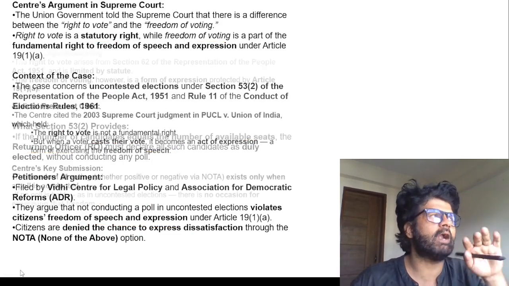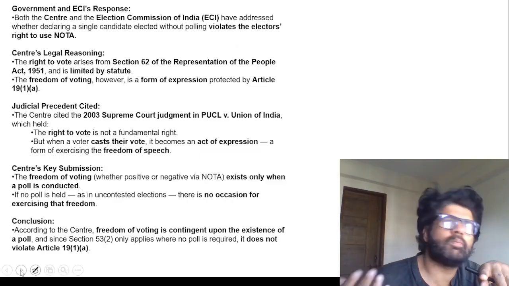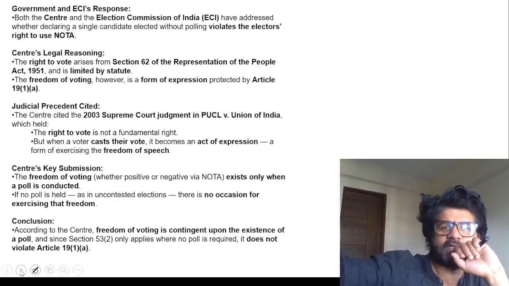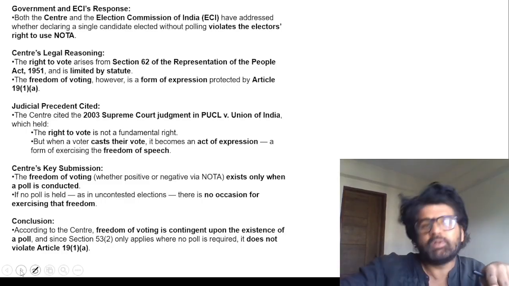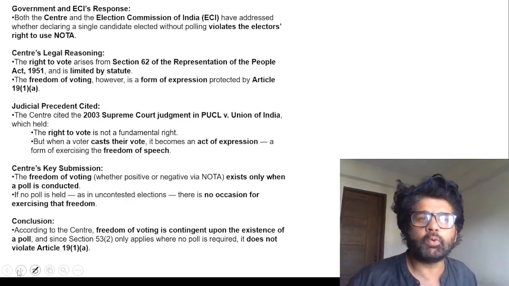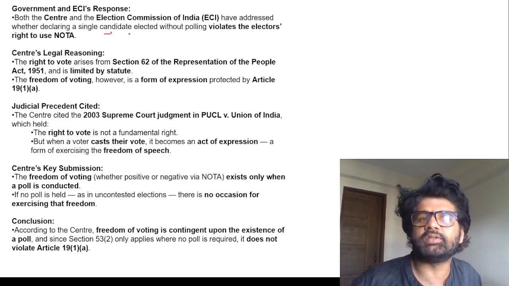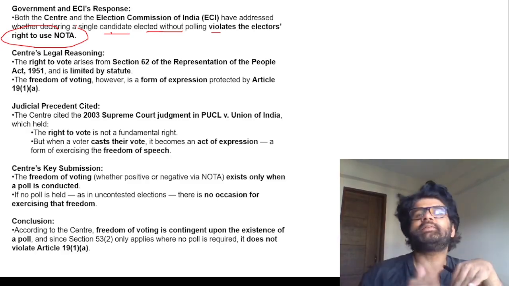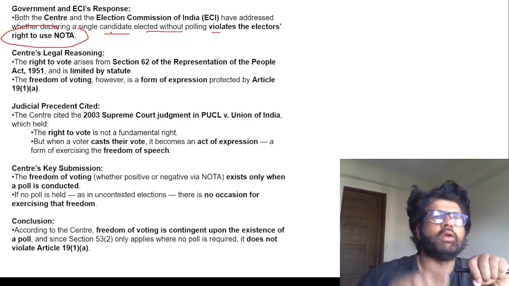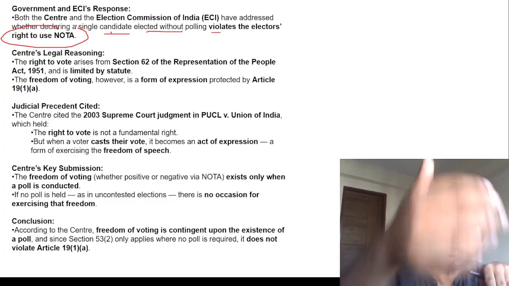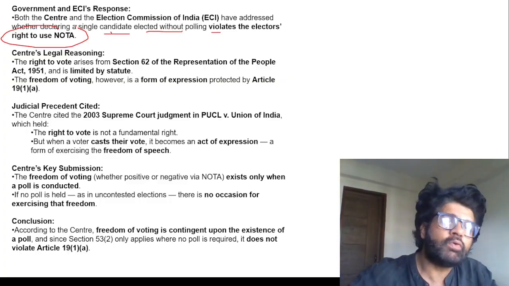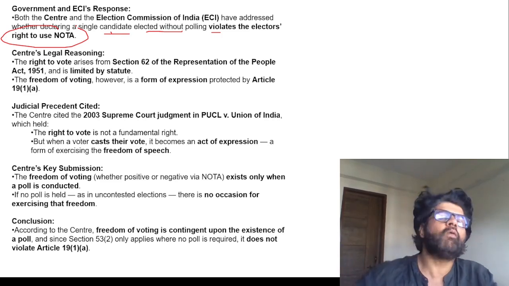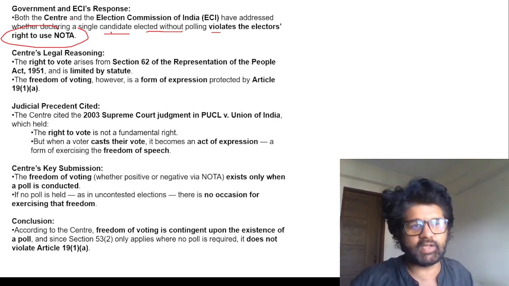But NOTA does not have that backing. NOTA is just used to protest. It's not like if NOTA gets the maximum number of votes, nobody will be elected from that seat. That does not happen currently in India. Maybe it will change in future, we don't know. Both the Center and ECI have addressed whether declaring a single candidate elected without polling violates electors' rights to use NOTA. The Center is saying that freedom of voting, or freedom of speech and expression, comes when the right to vote is there. When the election did not happen, the right to vote is not there. When the right to vote is not there, where is the freedom of voting? Where is freedom of speech and expression? That's what the Center is saying.